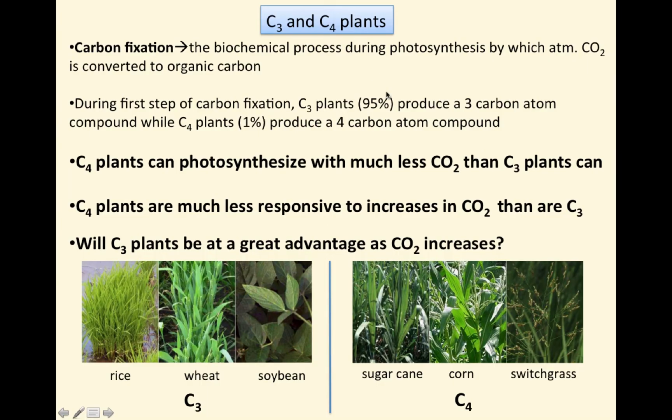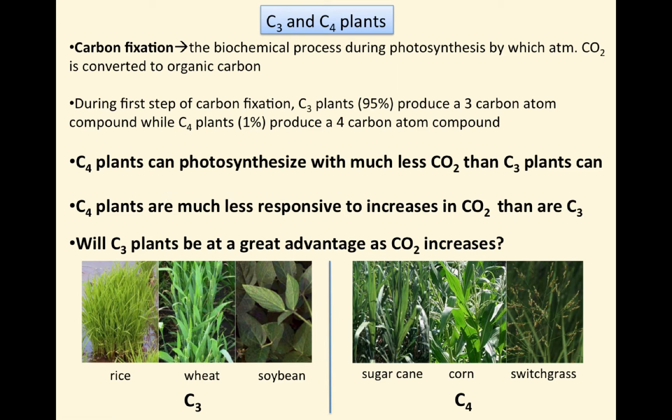Now it turns out there's two primary kinds of plants out there. C3 plants, 95% of the world's plants are C3. They produce a 3-carbon atom compound, while C4 plants, which are only 1% of the world's plants, produce a 4-carbon atom compound. It turns out that C4 plants can photosynthesize with much less CO2 than C3 plants can. In that sense, C4 plants are much less responsive to increases in CO2 than are C3.